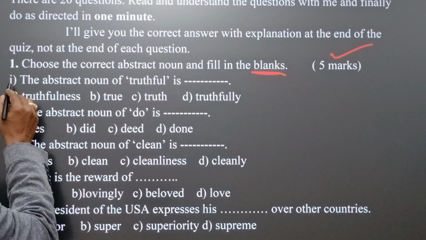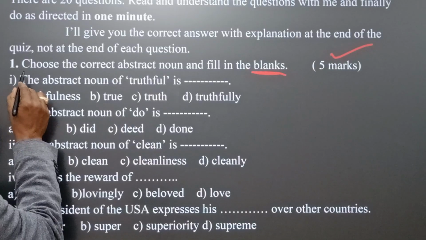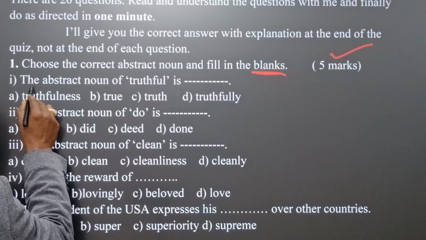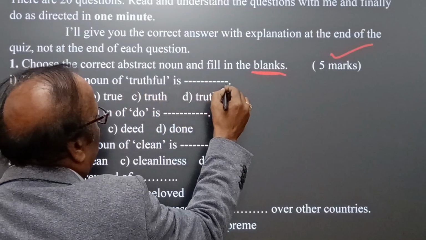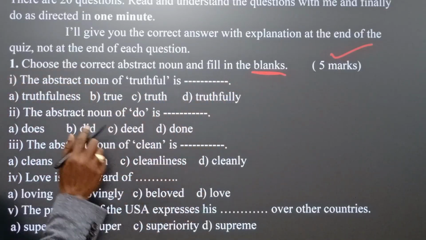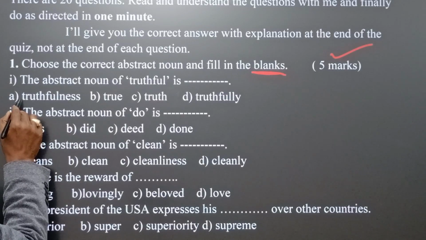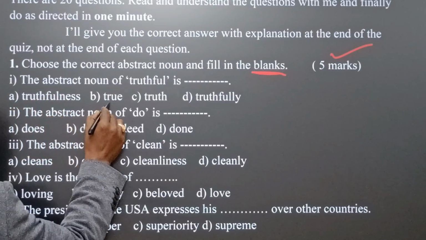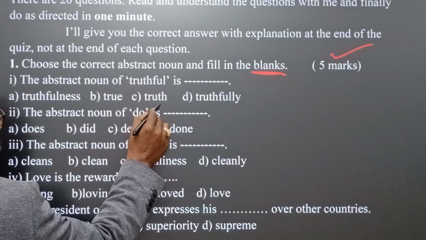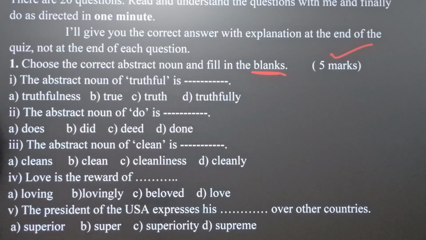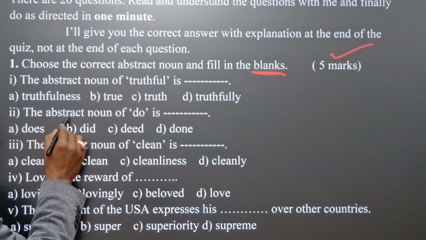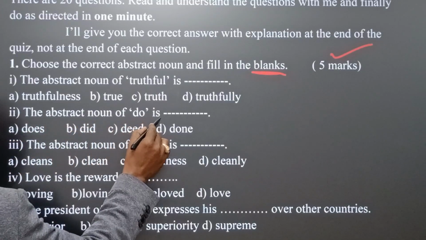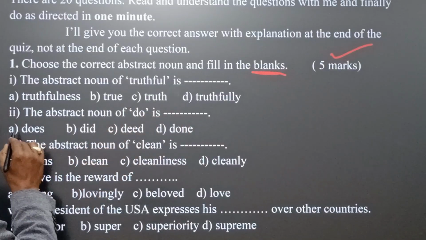The first bit of question number 1: the abstract noun of truthful is blank. Alternatives are truthfulness, true, truth and truthfully. Second bit, the abstract noun of do is blank.